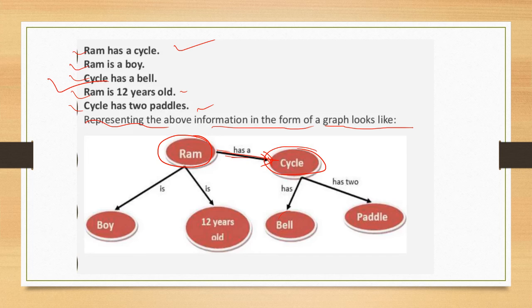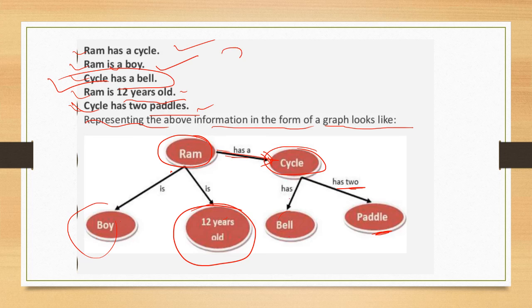Cycle has 2 pedals. Ram is a boy. Ram is 12 years old. This information is represented in the form of a graph. This is called a semantic network.